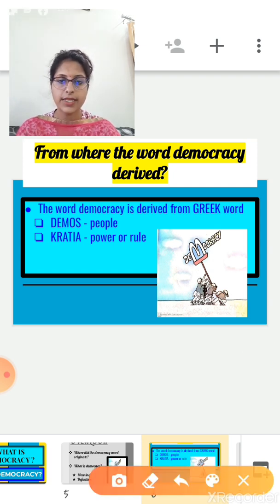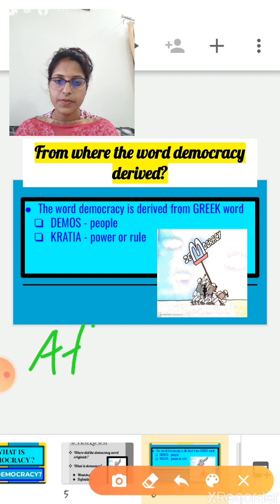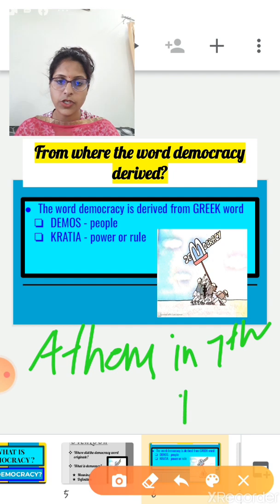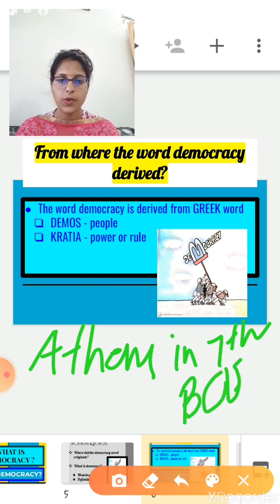But before that, let's understand that the term democracy first appeared in Athens, the capital city of Greece. The term democracy first appeared in Athens in the 7th century, right?